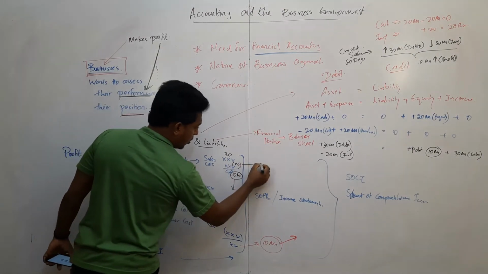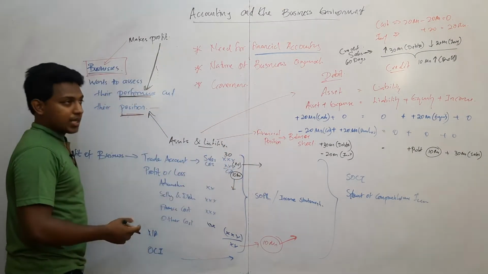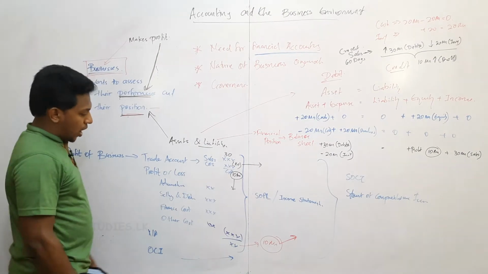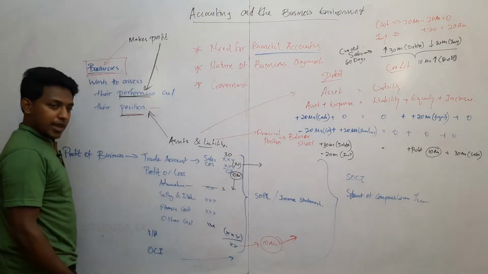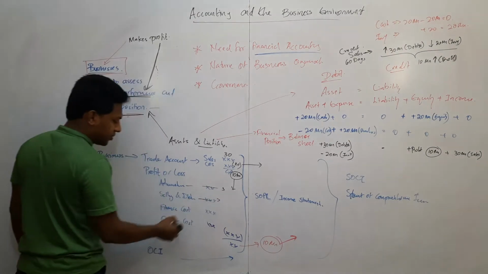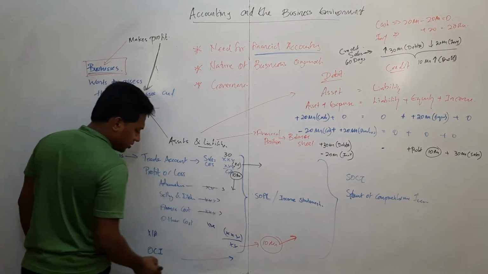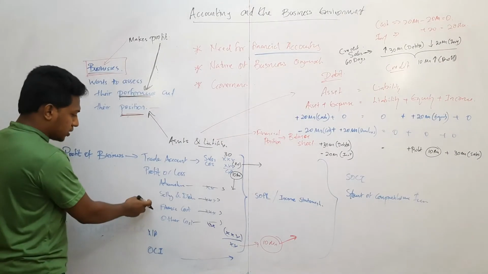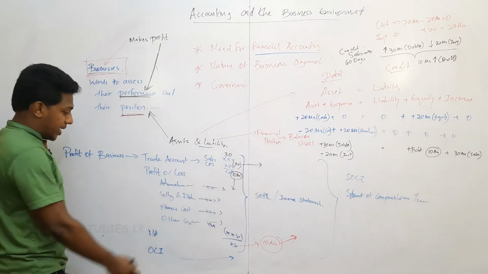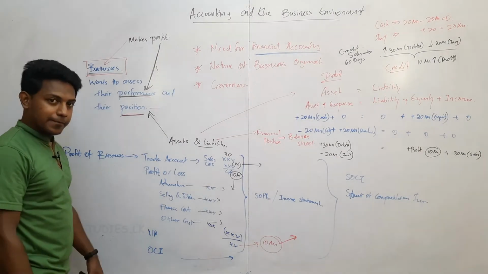So now no cash is in our hand. Cash is zero now. How are you going to pay the administrative expense, selling and distribution expense, finance cost, other cost? No cash is there, so you also have to make these expenses on credit.